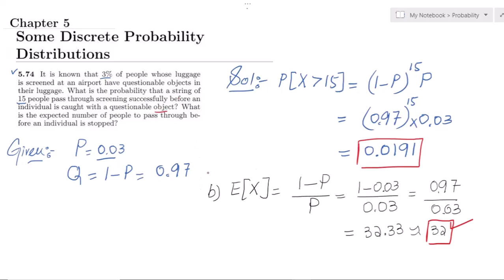Okay, so that's it for today, in which we have seen the solution of question 5.74 and seen how to see whether a certain question is related to the geometric probability distribution or not.